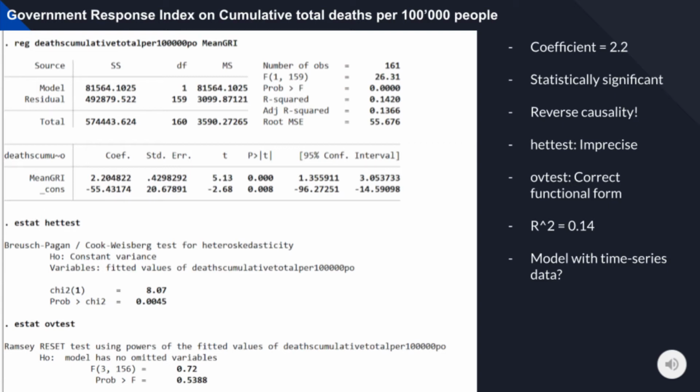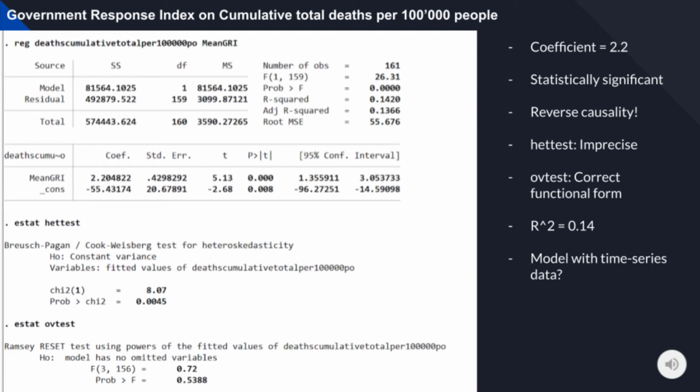Instead of GRI increasing the number of deaths, it is more likely that the more deaths there are in the country, the stricter the government response will be. Furthermore, when testing the heteroskedasticity and functional forms, we find that the model is imprecise and that our coefficient is not in the proper functional form. For these reasons, coupled with a low R-squared of 0.14, these regression results will be deemed inconclusive.